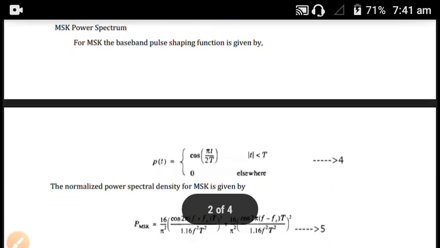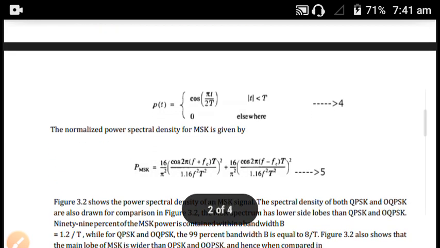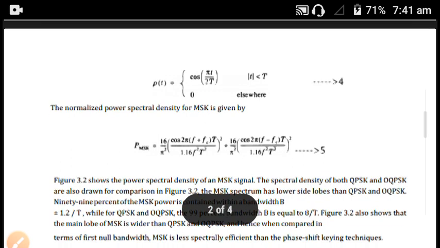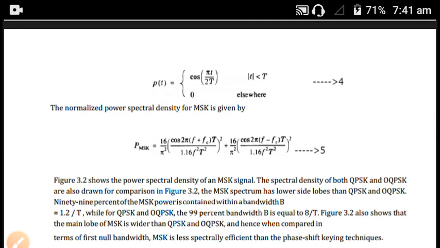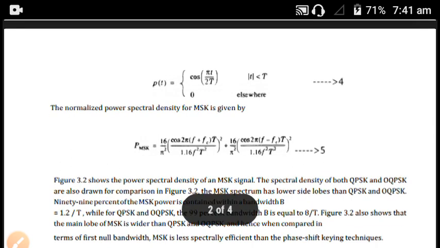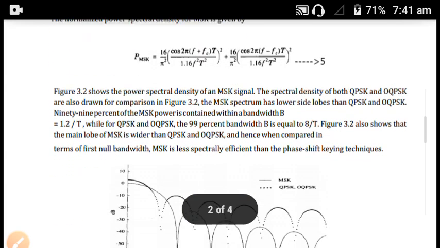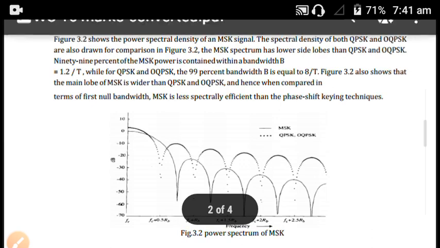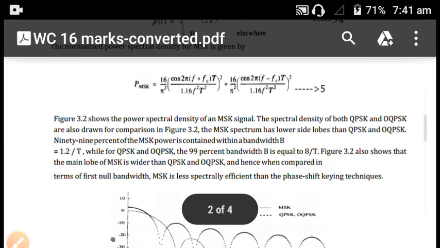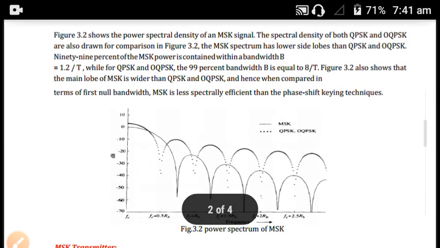So the baseband pulse shaping function p(t) is given by p(t) = cos(πt/2T), or 0 elsewhere. The normalized power spectral density for MSK is given in equation 5. So this is the power spectral density of MSK.